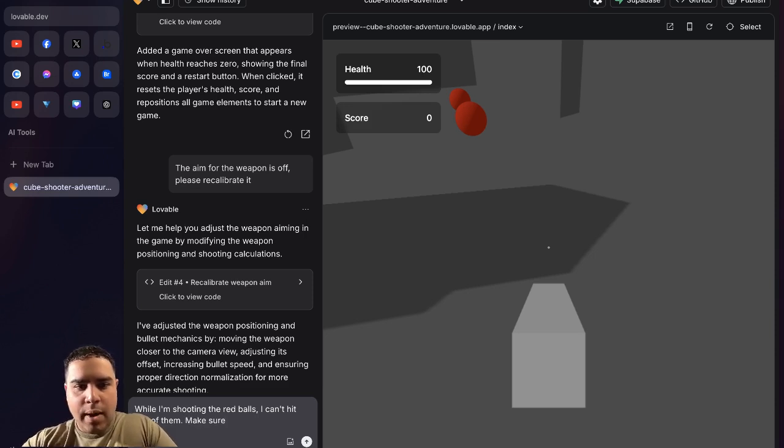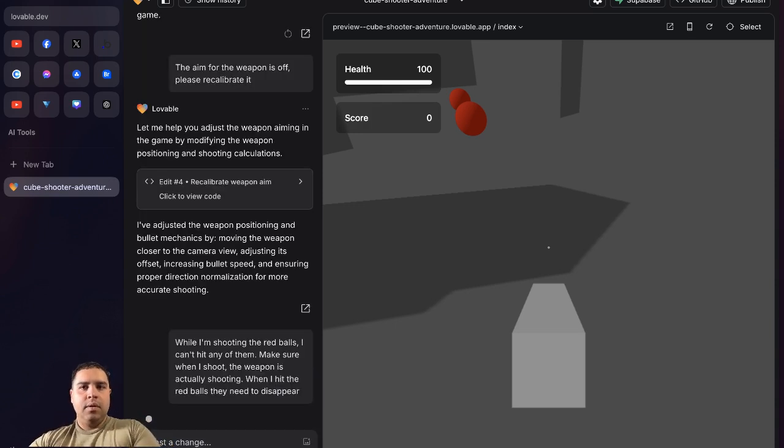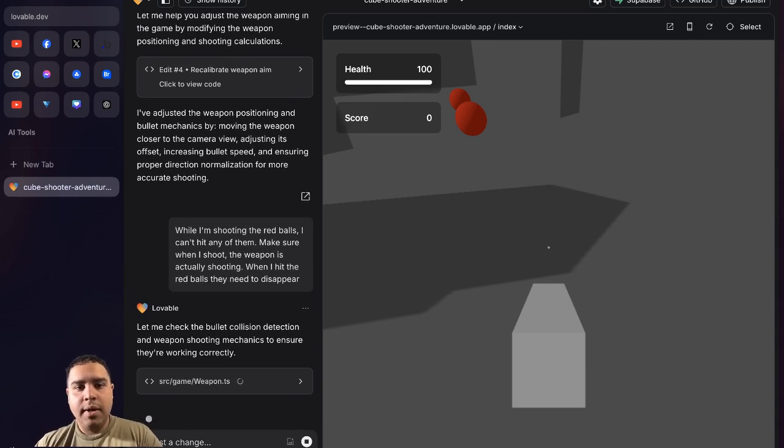So we're going to say that when I'm shooting the red balls, I cannot hit them. Make sure when I shoot, the weapon is actually shooting. When I hit the balls, they need to disappear. Basically, logically to me, every time I hit the red ball, it needs to disappear. It needs to, so it doesn't hit me and I get a fighting chance because as of right now, all I could do, I guess, is just run.